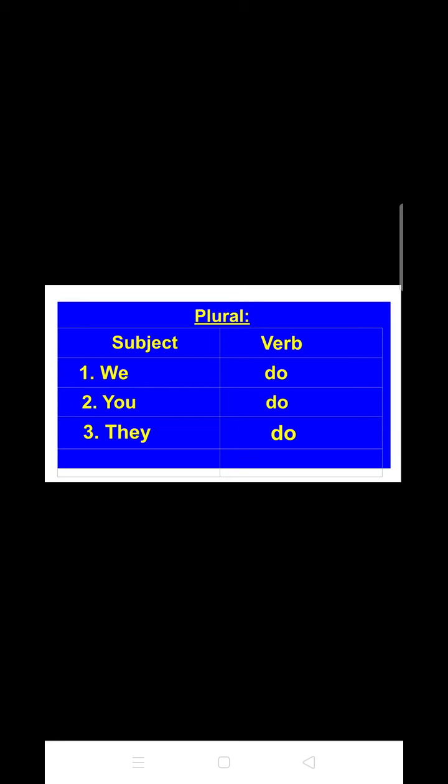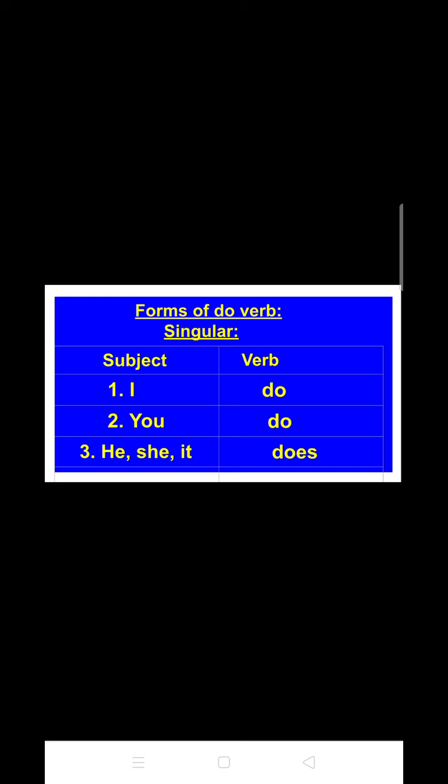But students, do verbs doesn't mean that you have to use the word do only. This means any kind of doing words or action words.